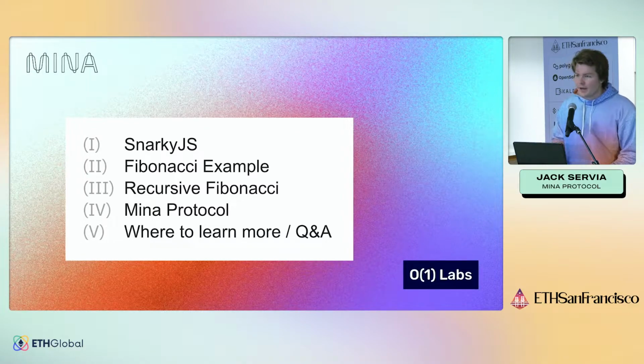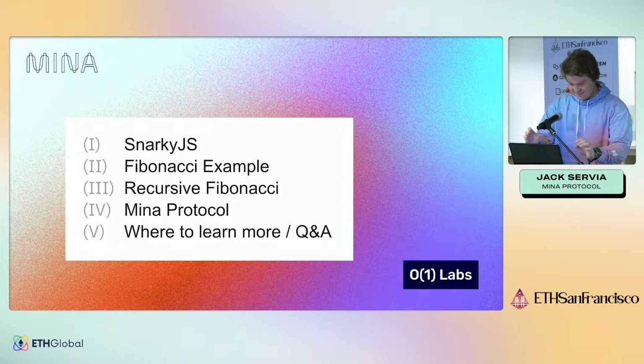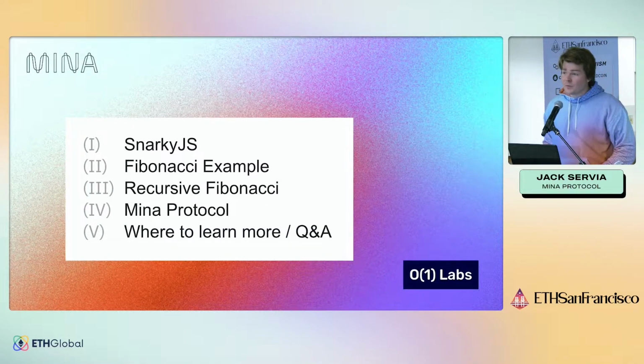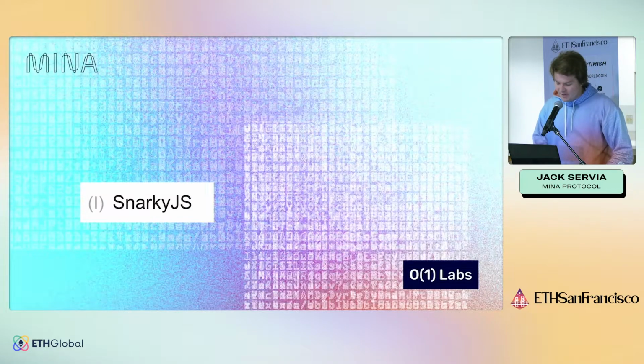Here's our agenda. First we're going to talk about SnarkyJS, which is a TypeScript library that you can use to build zero-knowledge proofs, and it's also the smart contract language for the Mina protocol. We'll go through an example building a simple contract that will let you only increment a number if it's the next number in the Fibonacci sequence. And then we'll make it recursive, which is a strategy that we can use to allow this code to actually, we'll just cross that bridge when we get to it.